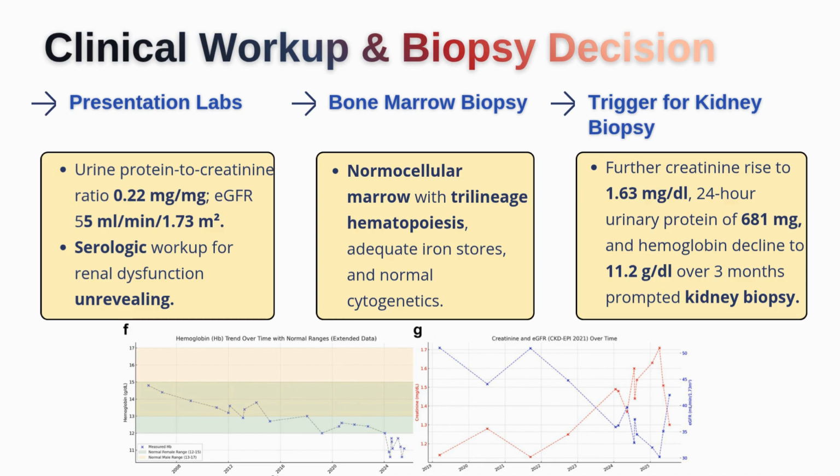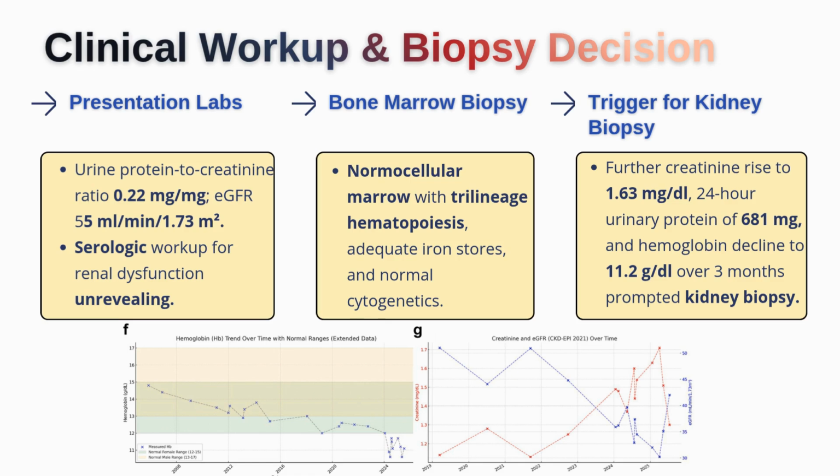In nephrology, we shouldn't only focus on how abnormal a number is, we should also focus on the direction of change. Creatinine of 1.6 may not seem very high. Proteinuria of less than 1 gram per day may not seem severe. Hemoglobin 11.2 may not seem alarming. But when all of these are moving in the wrong direction over a short period of time, they become much more meaningful. Philosophically, this is where trend matters more than the snapshot.